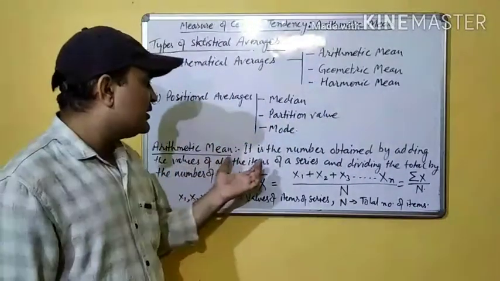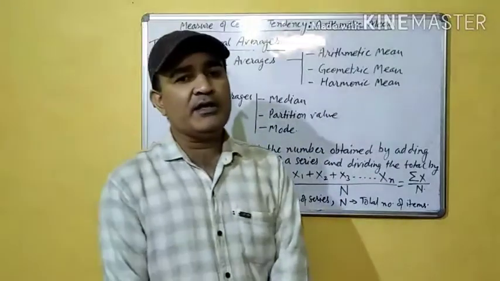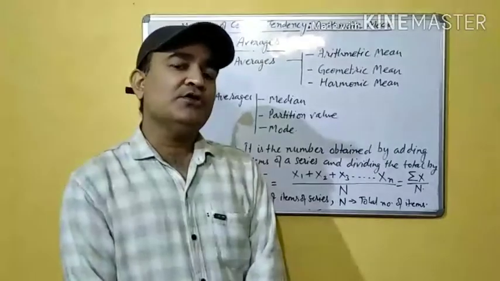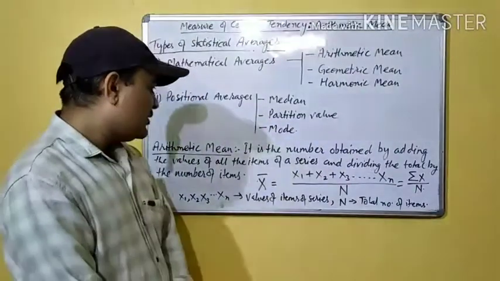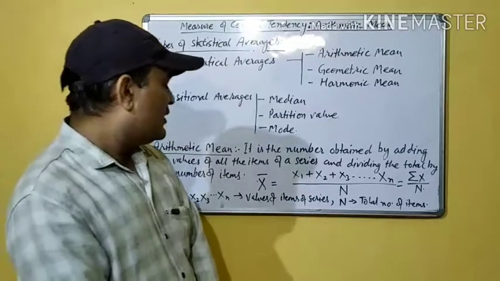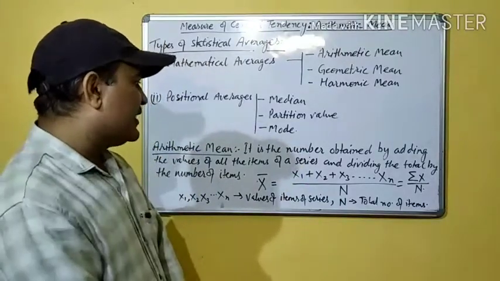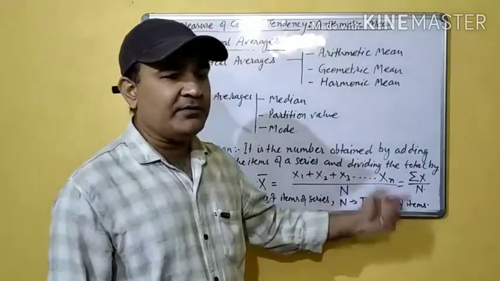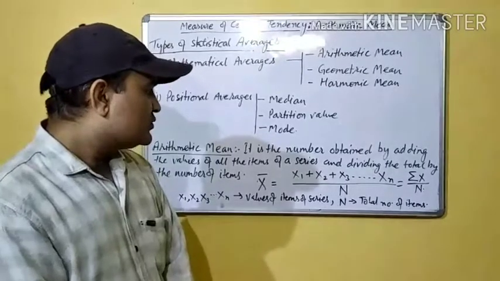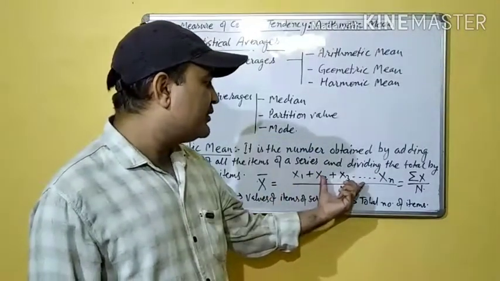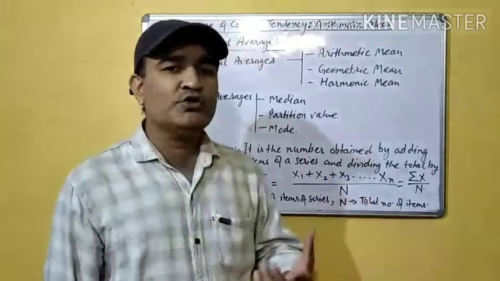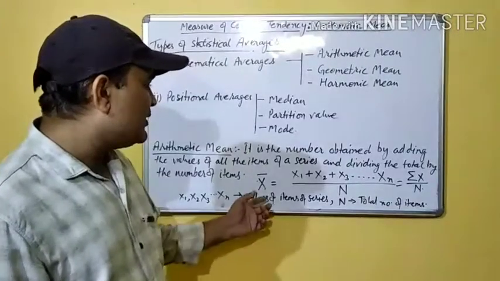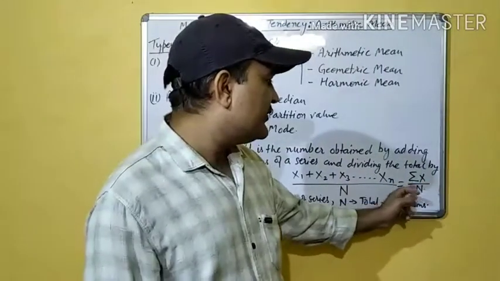So arithmetic mean is the number obtained by adding all the values of the items of a data series and dividing by the number of items. So if the values of the items of a data series are x1, x2, x3 up to xn, all the values will be added up and divided by the total number of items present in that data series. So the formula will be summation x divided by n.